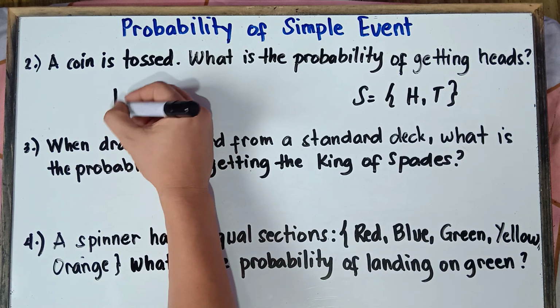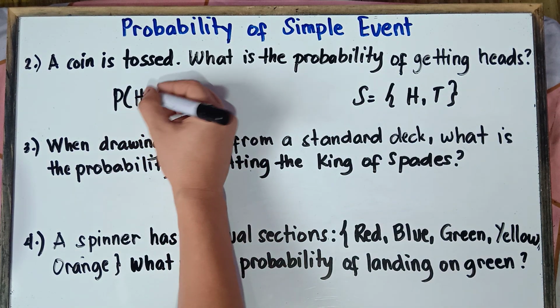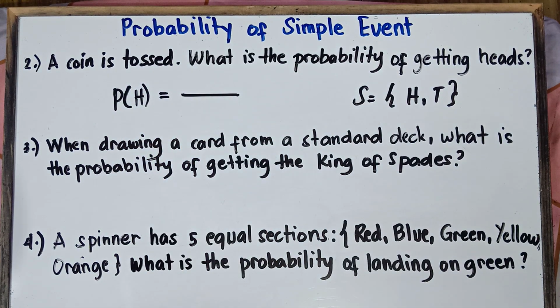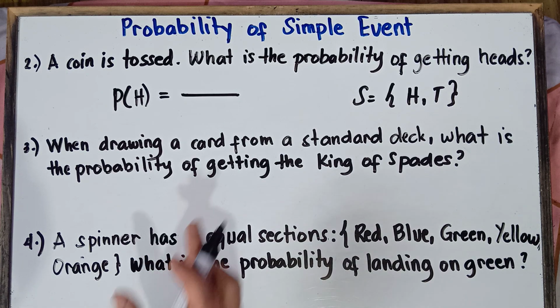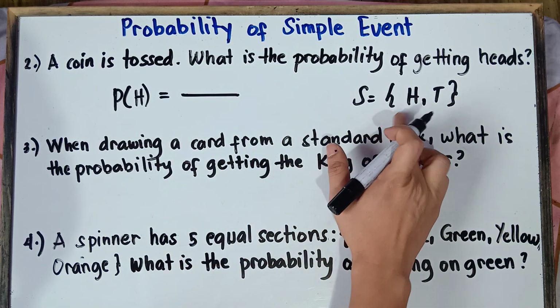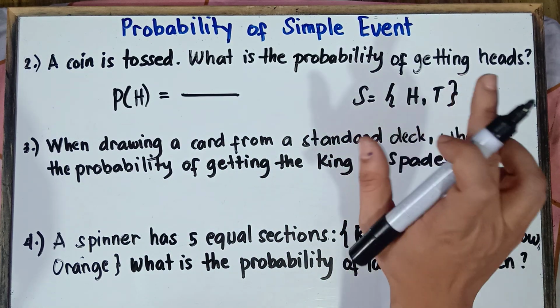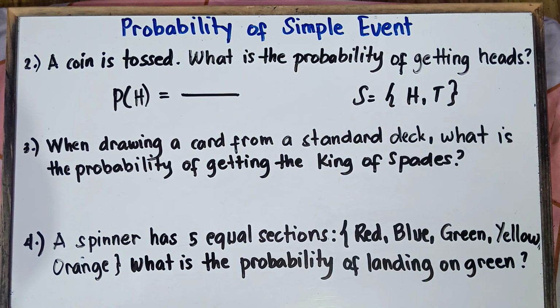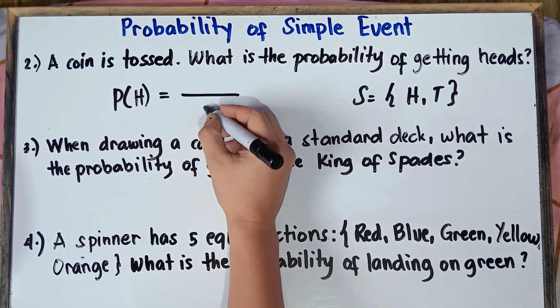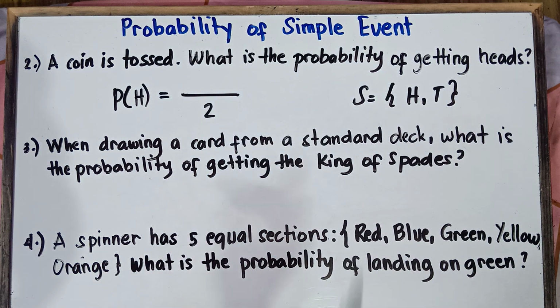So therefore, the probability of getting heads is equal to the number of favorable outcomes over the total number of possible outcomes. The total number of possible outcomes goes on the denominator. We have 2 possible outcomes. It could be head or it could be tail. So therefore, our denominator is 2. Now you want to get head.